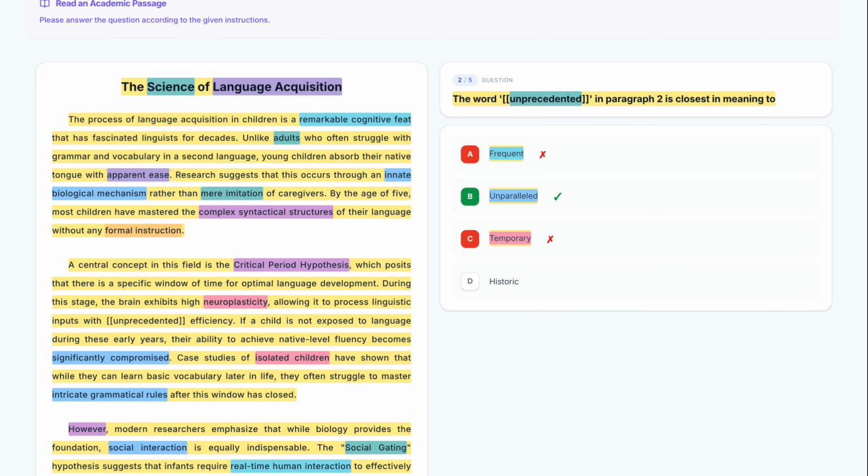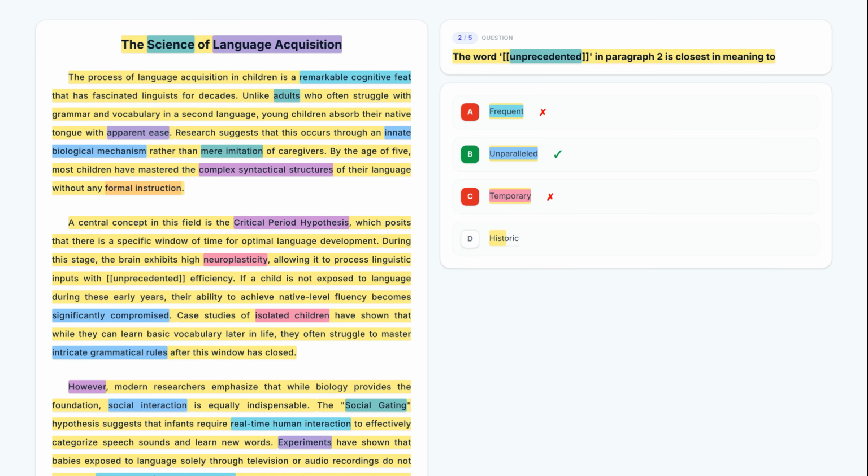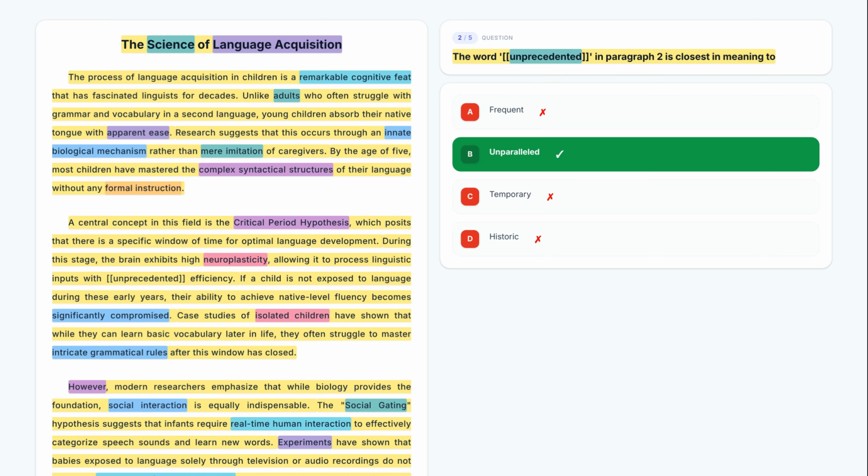Finally, let's look at option D, historic. Historic refers to something famous in history, but unprecedented in this scientific context means the level of efficiency is superior to any other time. We should eliminate this. Therefore, the correct answer is option B, because unparalleled is a direct synonym for unprecedented when describing a unique level of efficiency.